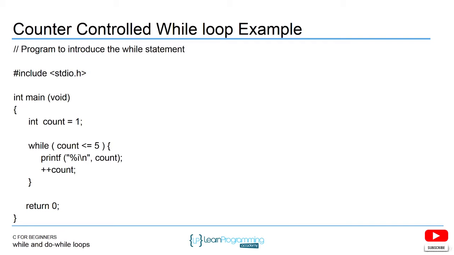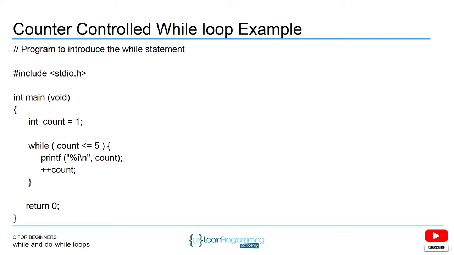So in this example, we have int count equals 0. This is the loop control variable. This is outside the while loop statement. If you were using a for statement, this would go inside the for loop before the first semicolon. That's where you initialize the loop control variable. Then you have the while keyword, and you have inside the parentheses the Boolean expression. This would be equivalent to the for loop, the second statement right before the second semicolon. So this is what you check for true or false. And if it's true, you enter the body of the loop.